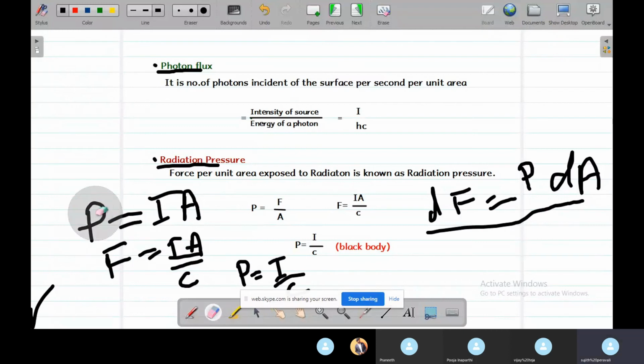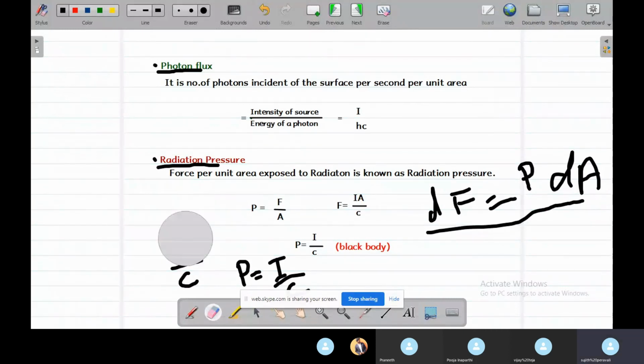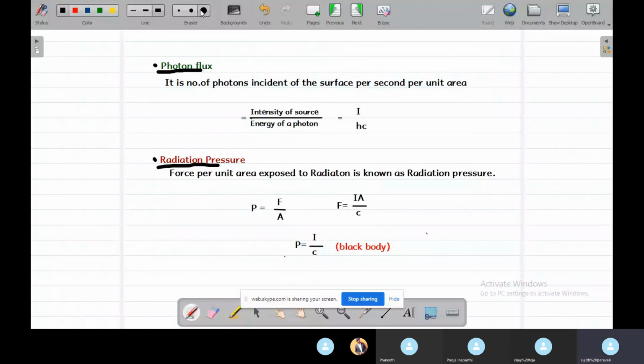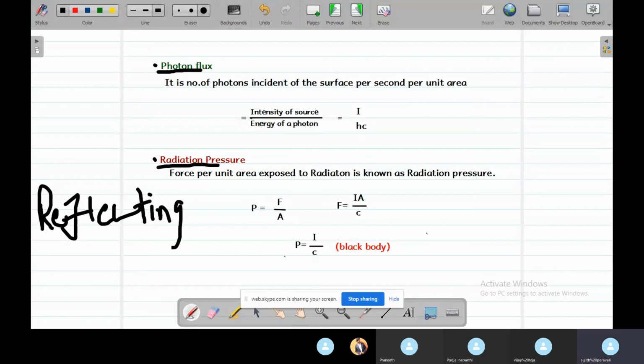This is for a black body, which means it's purely absorbing, right? What happens if it is a reflecting body?